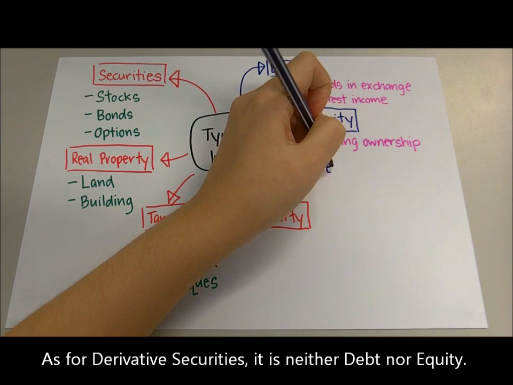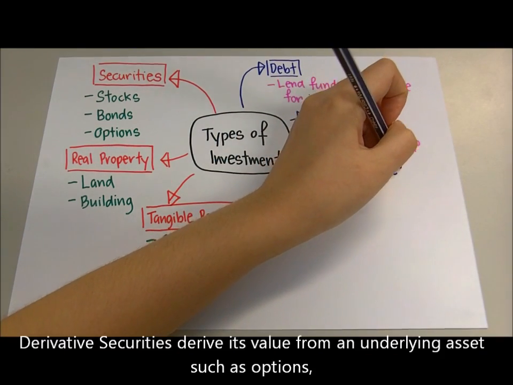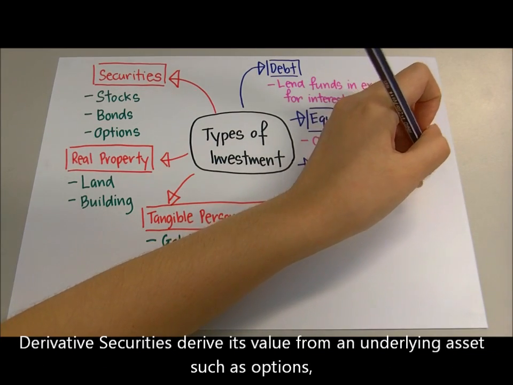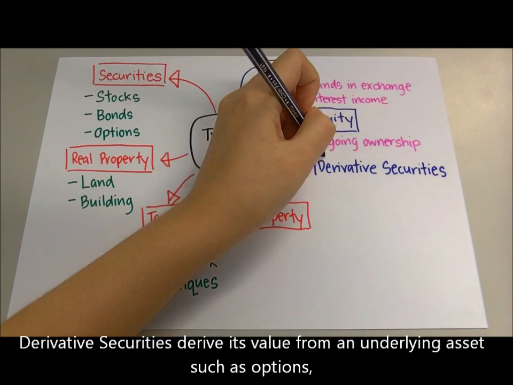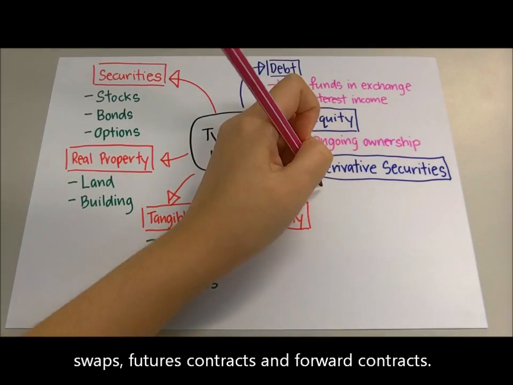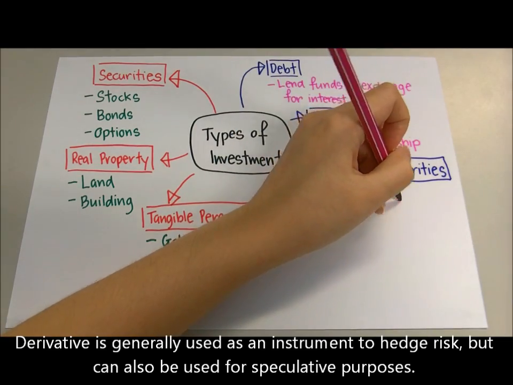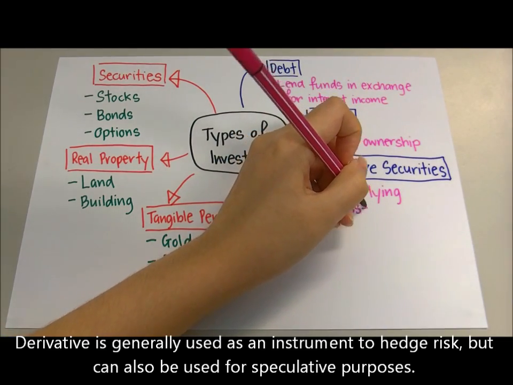As for derivative securities, it is neither debt nor equity. Derivative securities derive their value from an underlying asset, such as options, swaps, futures contracts, and forward contracts. Derivatives are generally used as an instrument to hedge risk, but can also be used for speculative purposes.